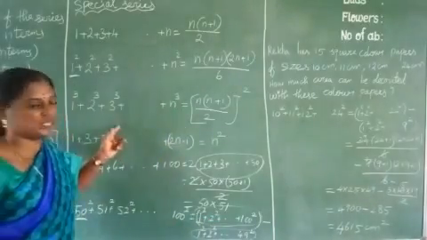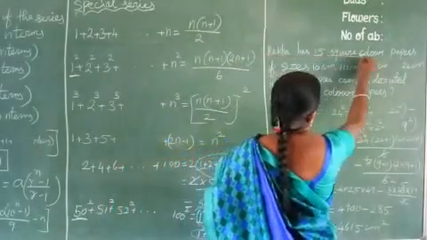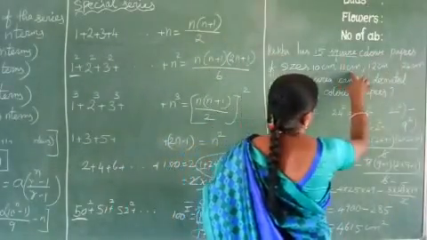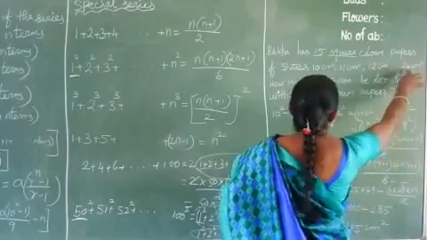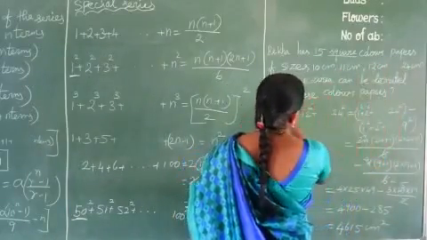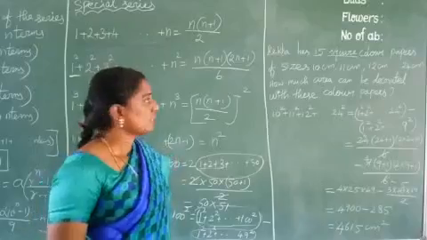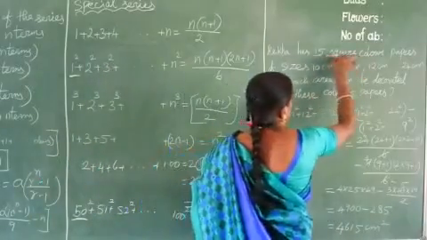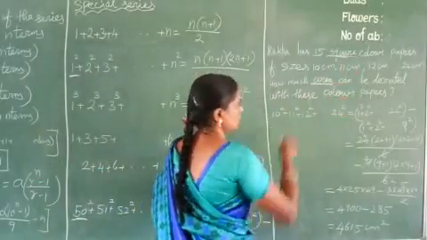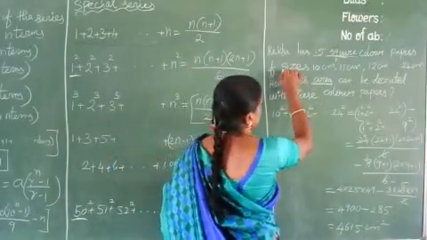The sentence problem given: Rekha has 15 square color papers of sizes 10 cm, 11 cm, 12 cm, up to 24 cm. How much area can be decorated with these color papers? Can you understand this question? Here they are square papers, so the square papers' area we have to find. What is the area of a square? A square. So what are the sides?